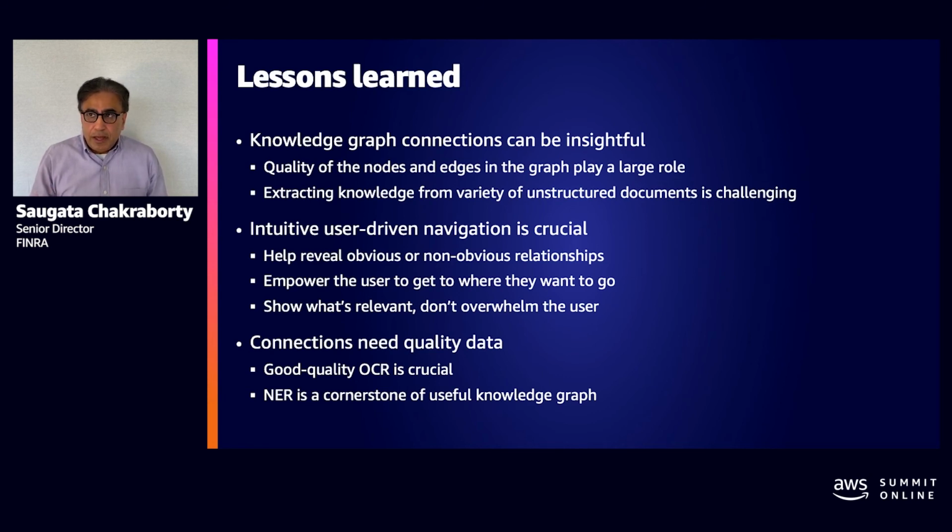And for us, many of our data sets required OCR, and we had to invest in improving the quality of OCR so that we get the right output at the end of it all. And finally, named entity recognition, figuring out who's John Doe and which is the bank statement and what the account number is, is of course critical to tying it all together. And that's an area that's in continuous improvement. Amazon has made tremendous strides in it, and we continue to benefit from it.